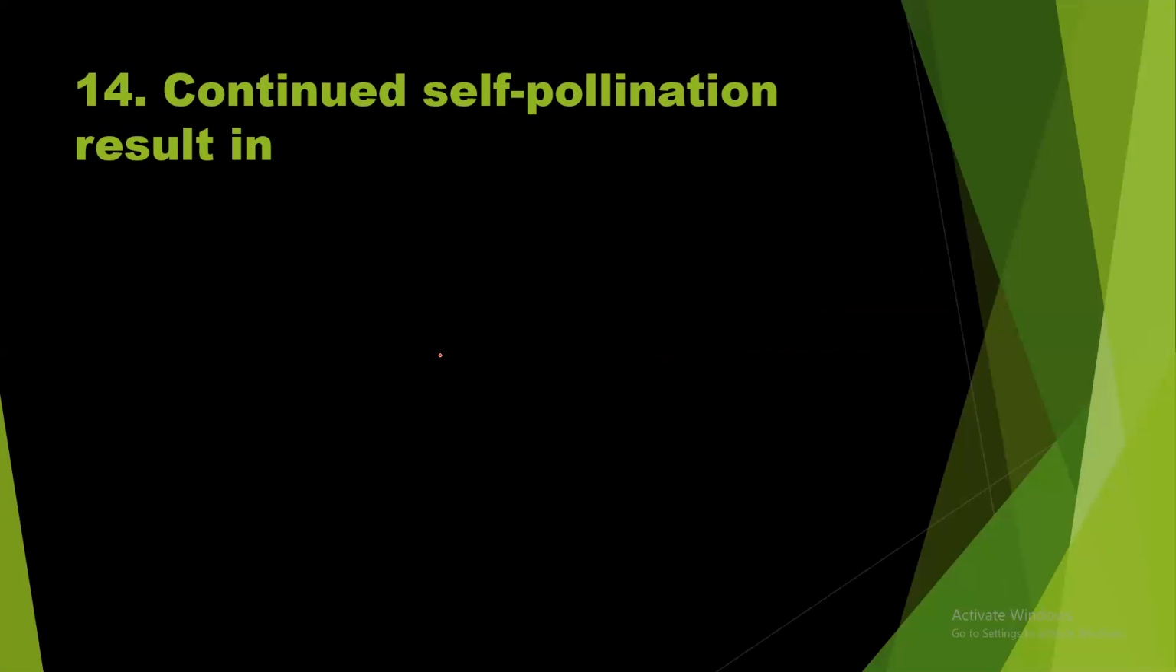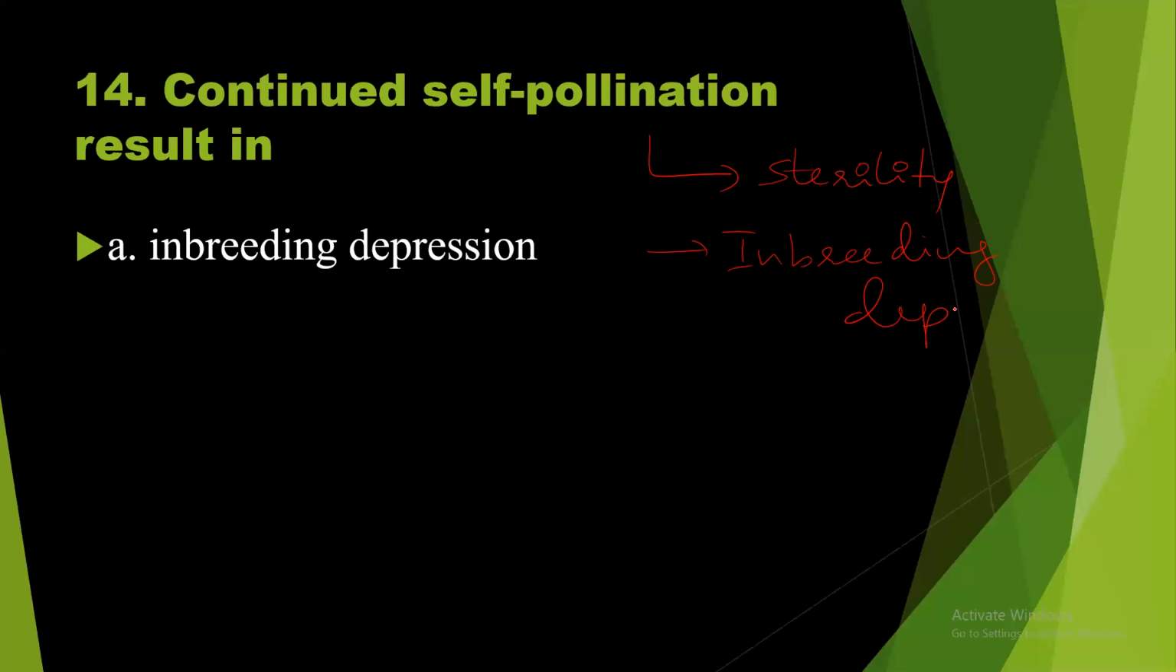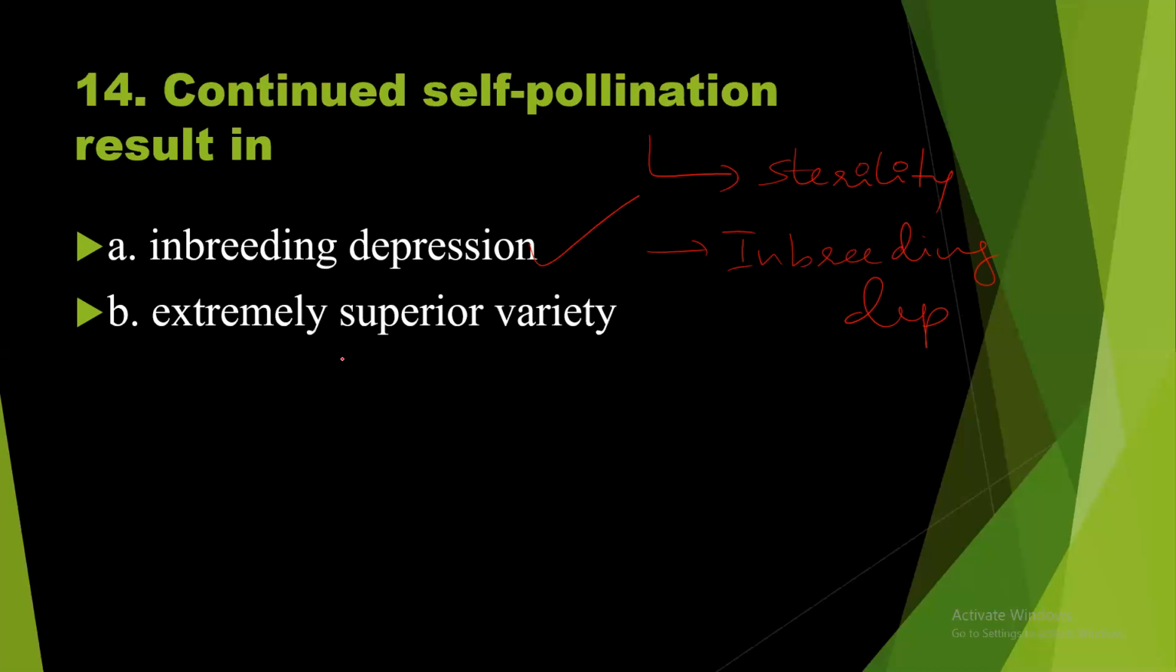Number 14. Continued self-pollination results in. Continuous self-pollination leads to the sterility. That leads to sterility. So that is called as inbreeding depression. The answer should be inbreeding depression. Let us see the options given. Inbreeding depression. Yes, it should be the right answer. Option B, extremely superior variety, no chance. Hybrid variety, no way.